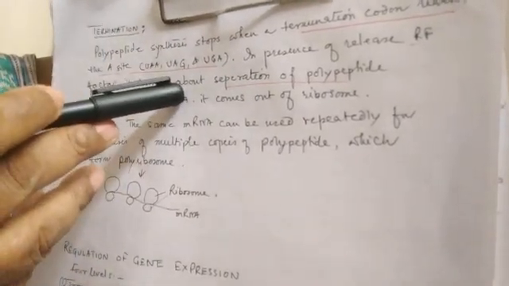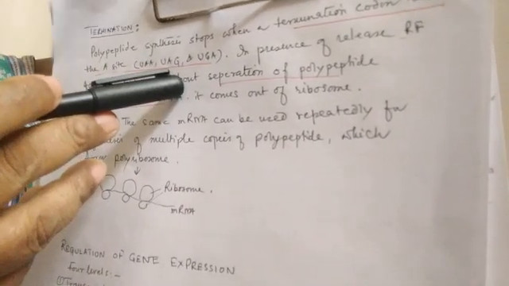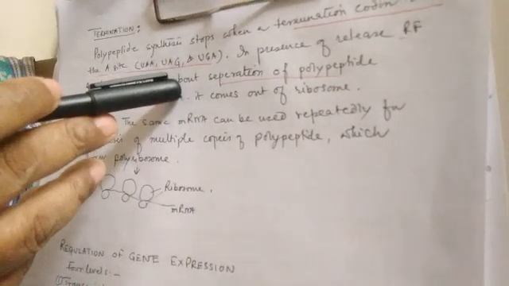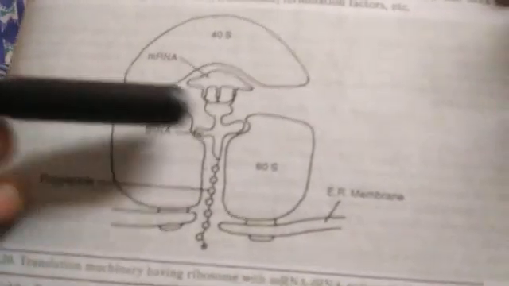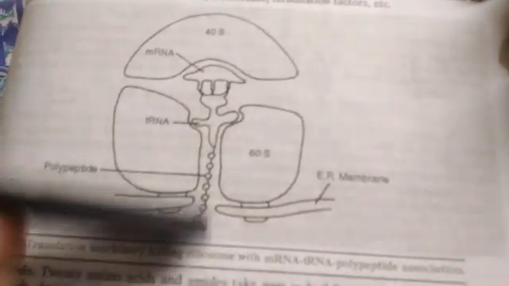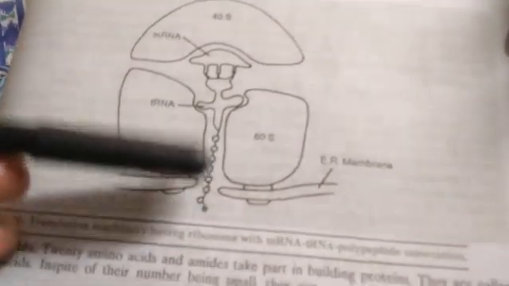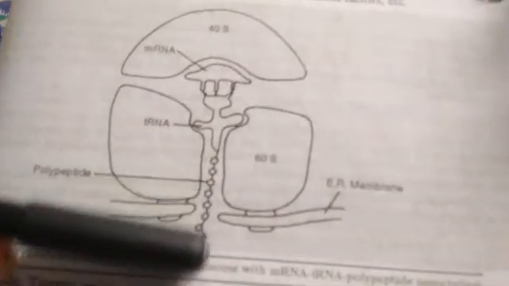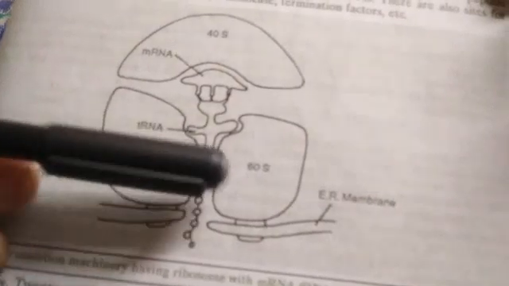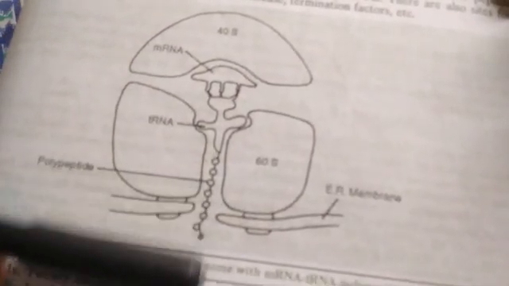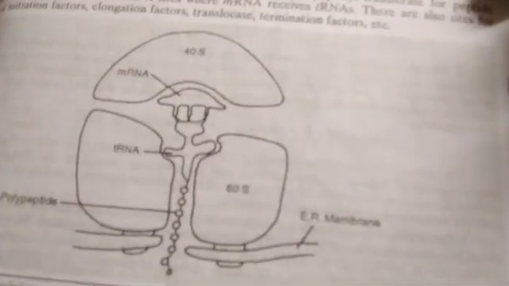So as a result, elongation of the polypeptide automatically stops. Clear? And finally this polypeptide is released from the ribosome. This is the exit site from where the newly formed polypeptide is released.